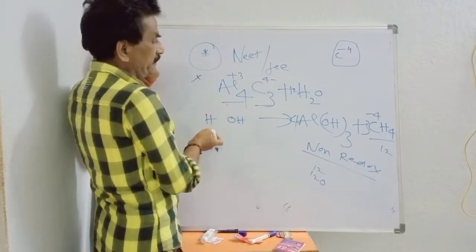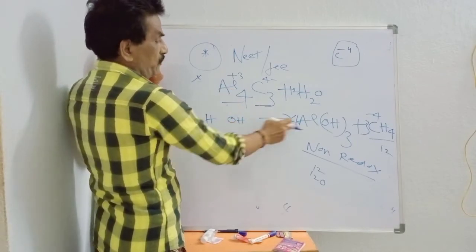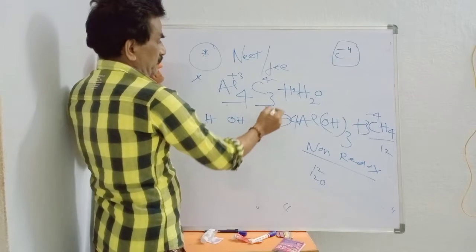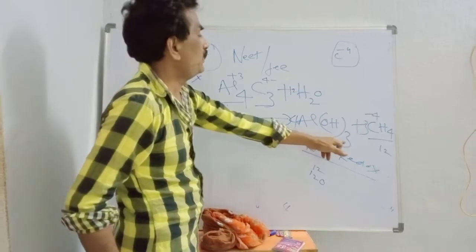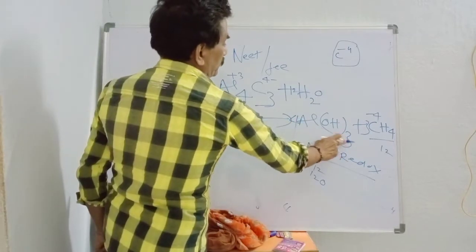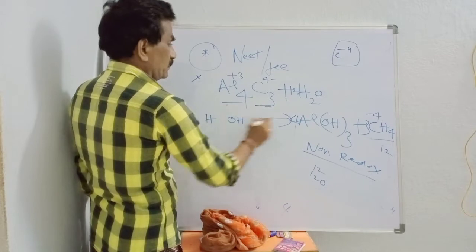You simply write HOH. How many OHs are there here? 12 OH. So, 12 OH.